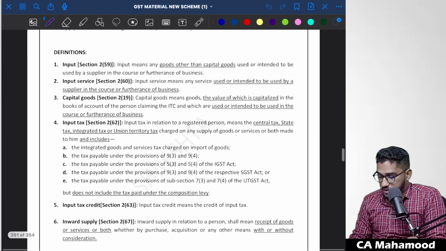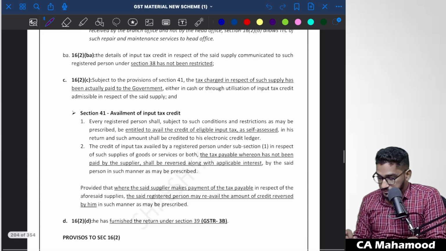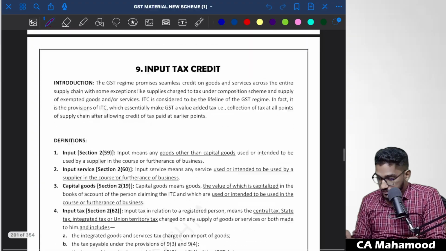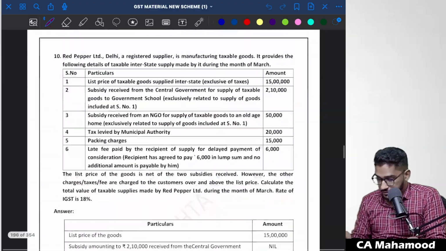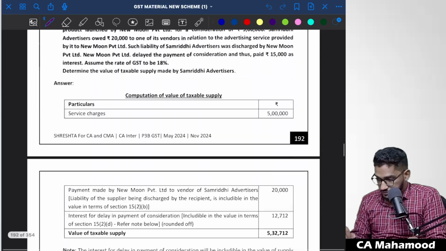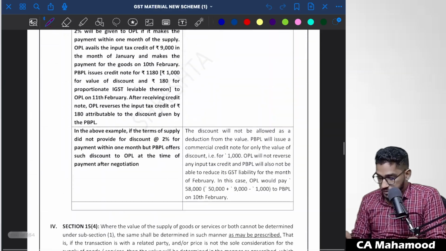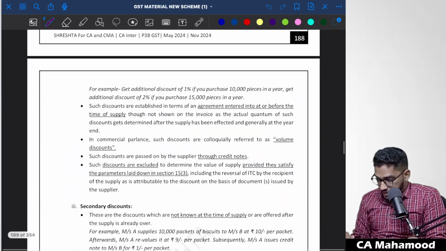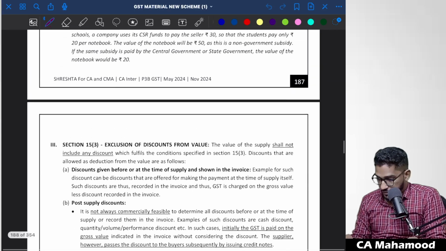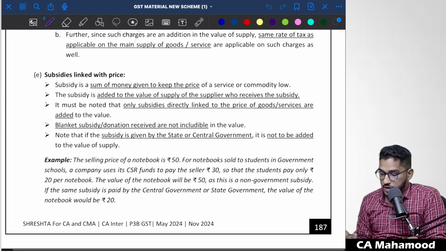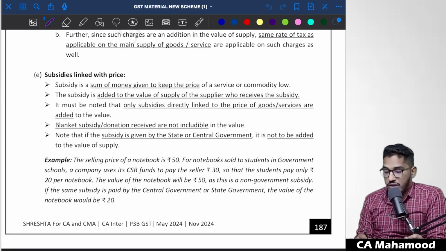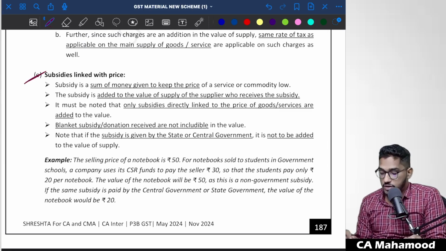So let us go to the concept of value of supply. See here, we have specifically seen one thing regarding subsidies. When will the subsidy be includible?